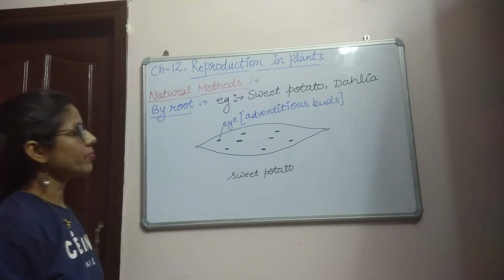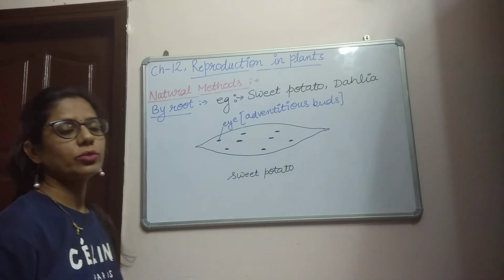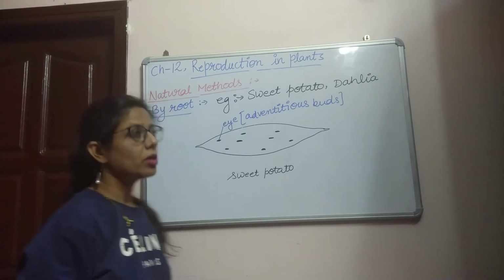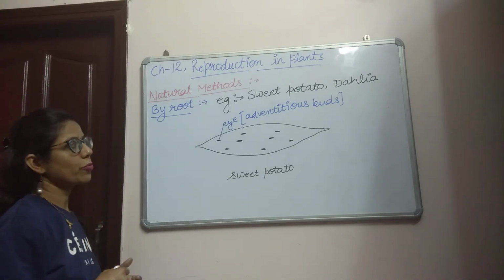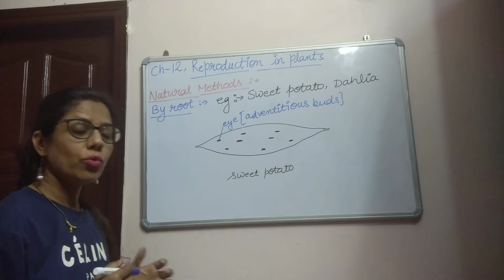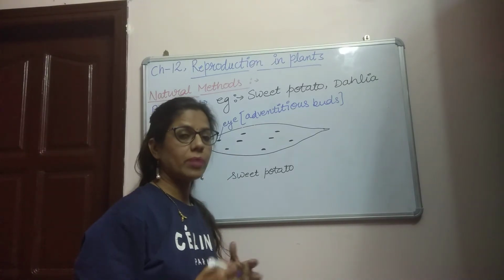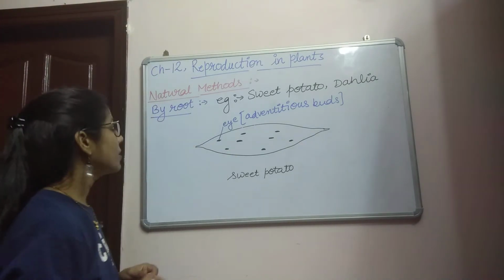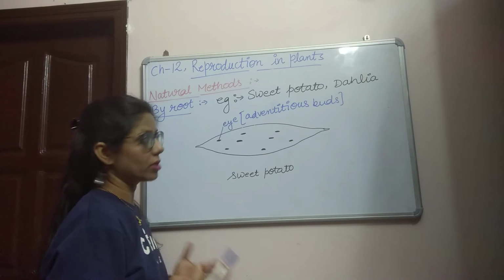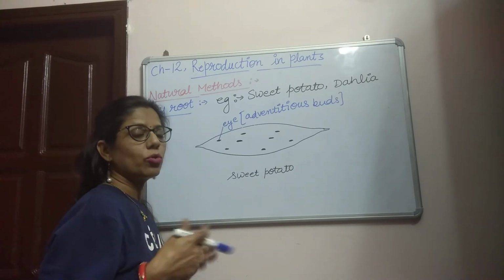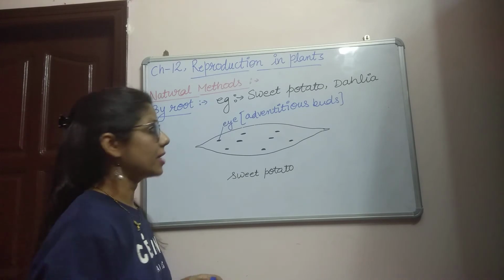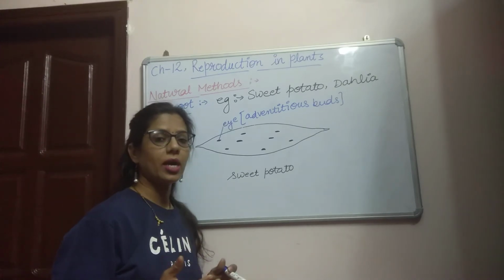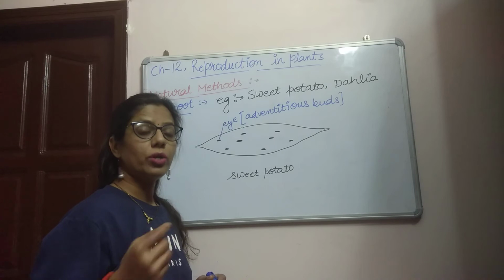First we are discussing the natural methods of vegetative propagation by root. It means a new plant can grow from the root only. The examples are sweet potato and dahlia. It means in the sweet potato and in the dahlia, the roots can grow into a new plant.